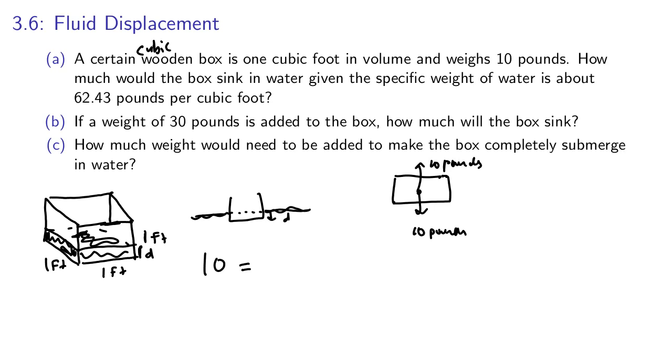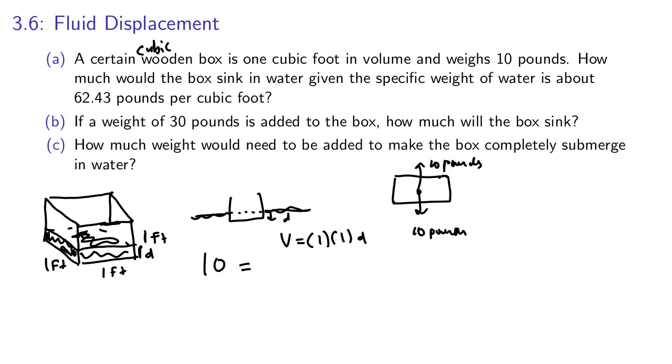So we need to find first the volume of water we displaced. The volume of a rectangular prism is the base times the width times the length times the height, basically. So we have 1 for our width, 1 for our length, and this unknown d is our height. So our volume is equal to d, this depth. And that's because I chose a box that's got these nice simple dimensions of 1 by 1.